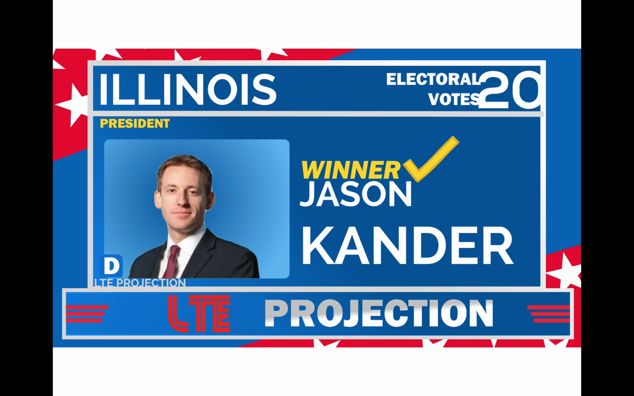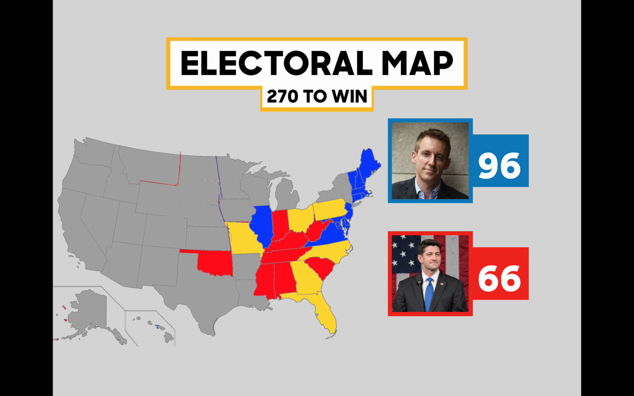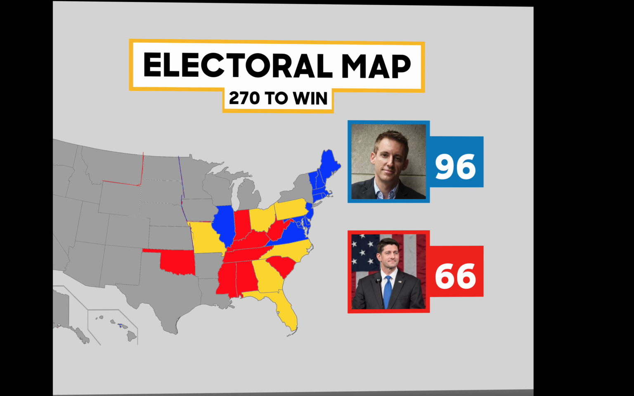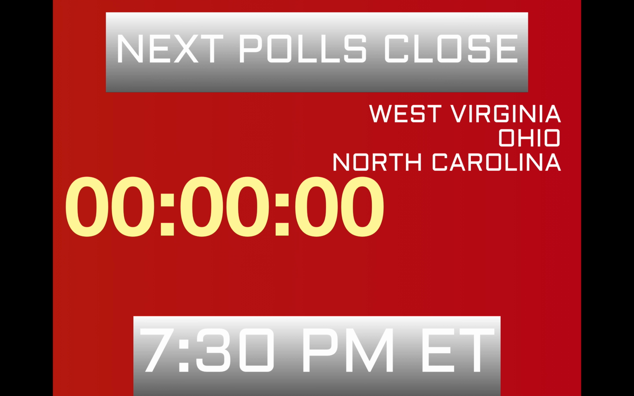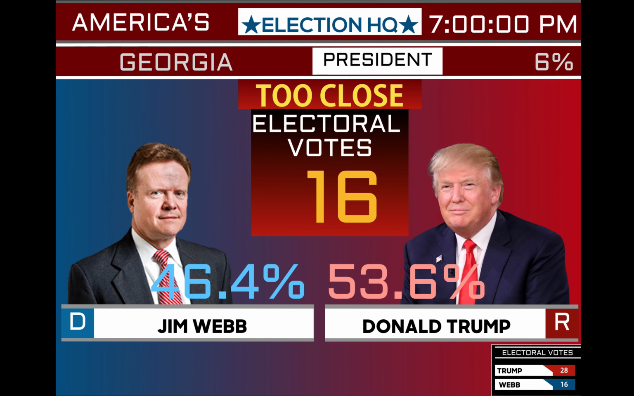Some of the font may be off because I've transferred it, but overall this is what it should look like. And on the electoral map, it would look something like this, with the candidates on the right and the electoral map on the left. And this is the Fox News theme. I'm pretty sure this is my final theme, but this is what the poll closings would look like, and this is what a too close to call state looks like.